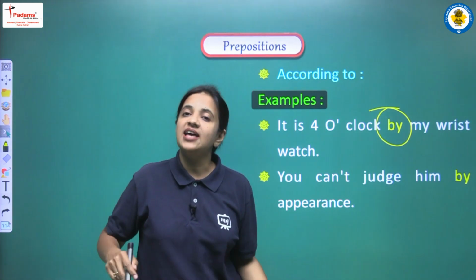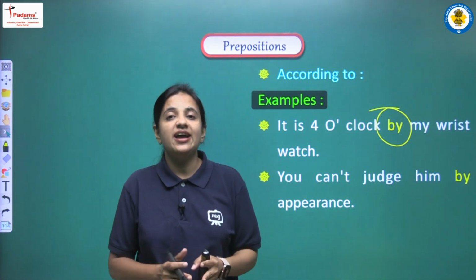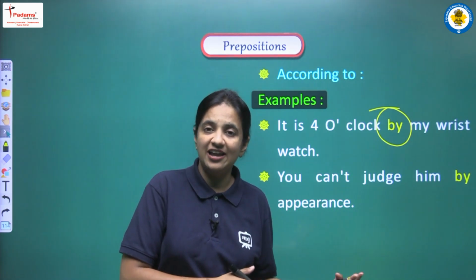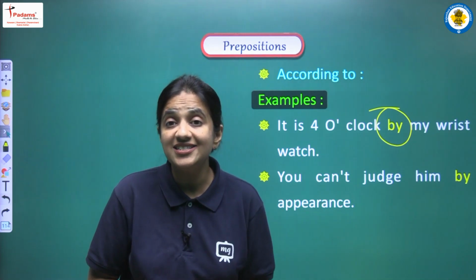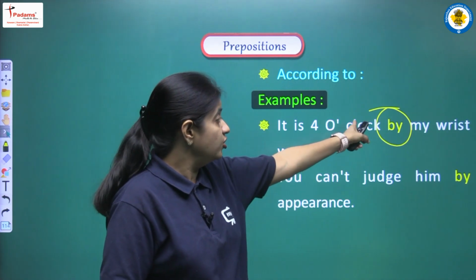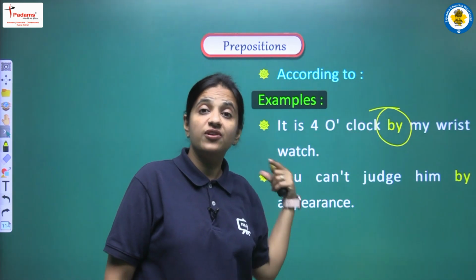हमने इससे पहले बहुत सारे prepositions पढ़े हैं, you know, that are used to show time. So ये भी एक तरह से we are showing the time, but you have to learn this thing. You have to be very careful that here we are talking about only the time that is there in the wrist watch.